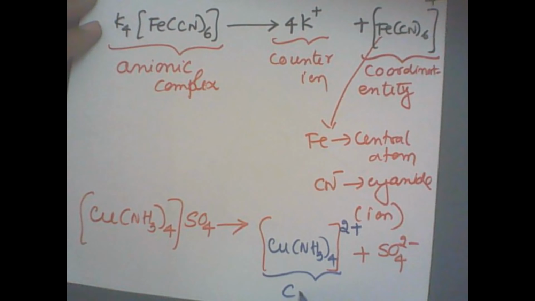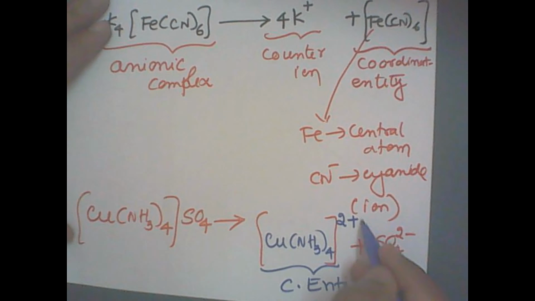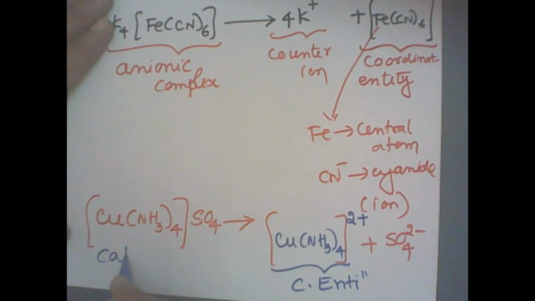This is the coordination entity, and it has a positive charge. Therefore, this complex is called a cationic complex. A cationic complex produces a positively charged coordination entity, and this is the counter ion.